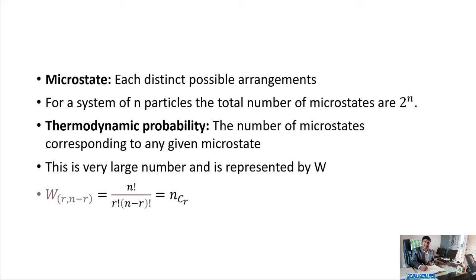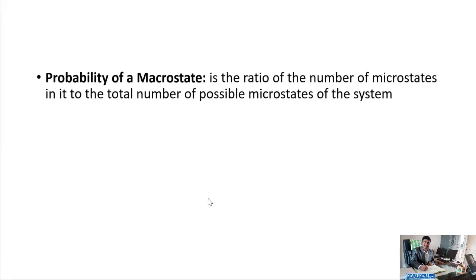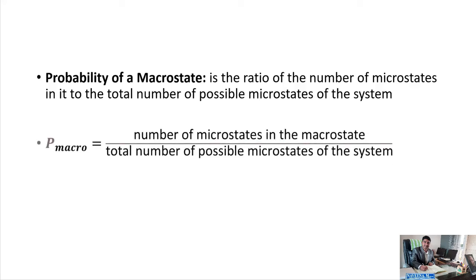Then what is the probability of a macrostate? The probability of a macrostate is defined as the ratio of the number of microstates in it to the total number of possible microstates of the system. For the system of n particles, it is given by P of r comma n minus r is equal to omega divided by 2 to the power of n, that is equal to 1 divided by 2 to the power of n into nCr.